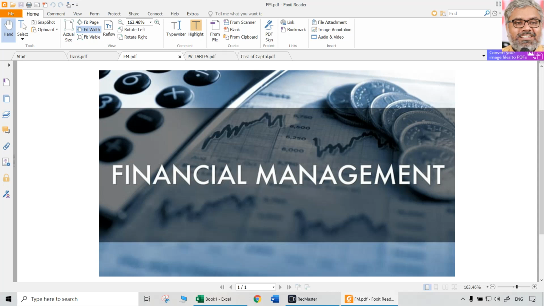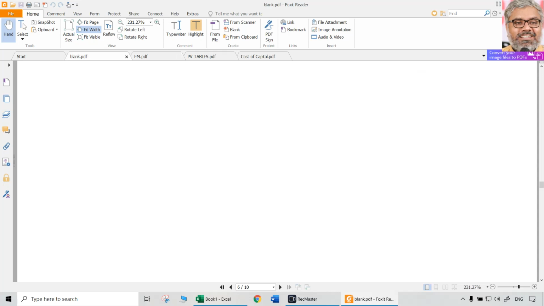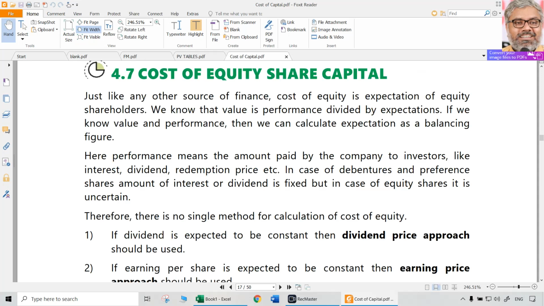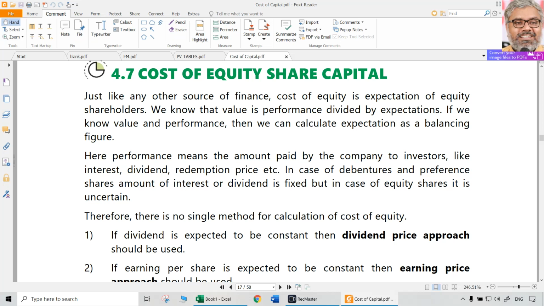Now let us continue this discussion with one more very important individual cost of capital, that is cost of equity share capital. So like KD represents cost of debt, KP represents cost of preference shares, cost of equity shares can be denoted as KE. But there is a major difference between KD, KP and KE. What is the uniqueness of this?